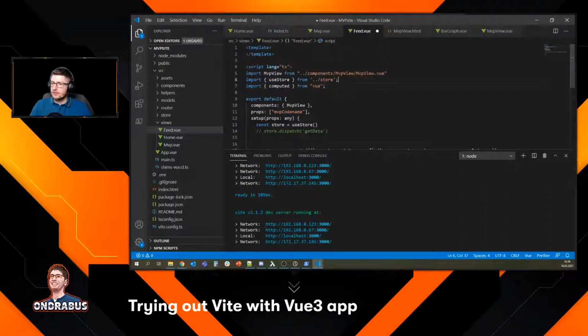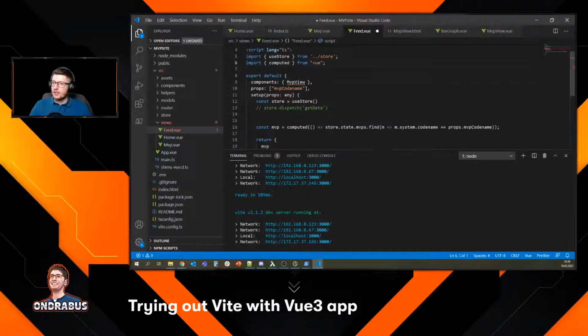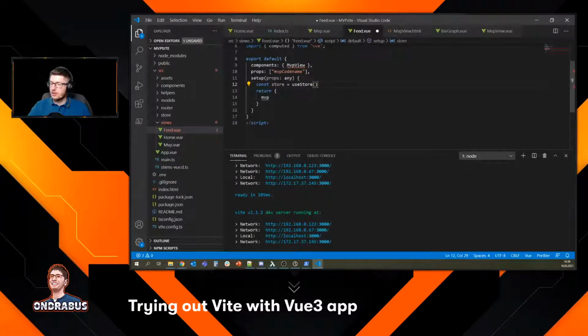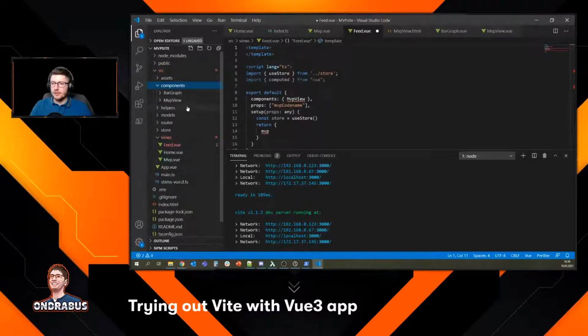So we're probably gonna need the store. We're not gonna need the MVP view. We're gonna need a different component here. We're not gonna need any of these things. And the template, yeah, this is probably gonna be another component here.